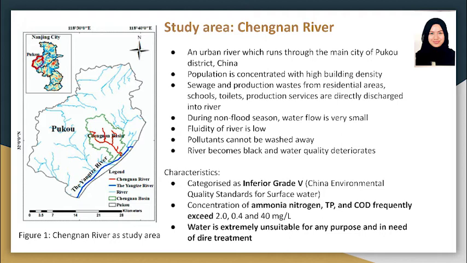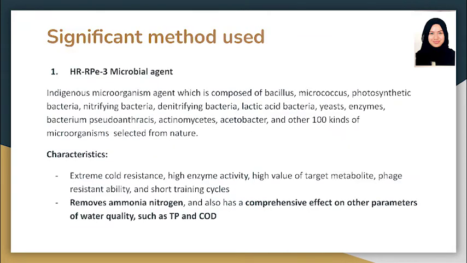The river is categorized as inferior grade 5, which is the lowest level in the China environmental quality standards for surface water. The concentrations of ammonia nitrogen, total phosphorus, and COD exceed the standard levels, which makes it extremely unsuitable for any purpose and in dire need of treatment.